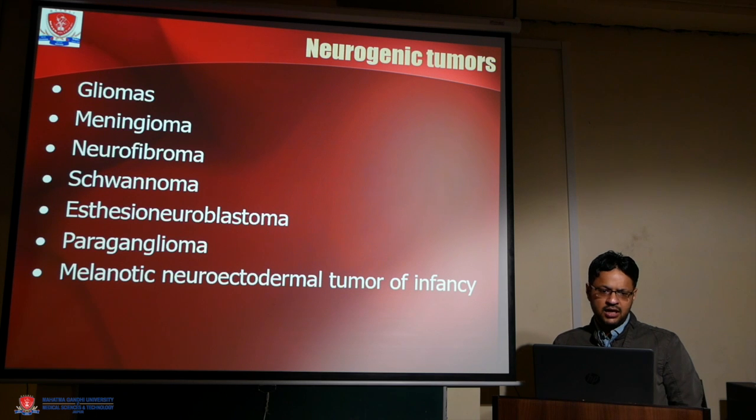Neurogenic tumors include glioma, meningioma, neurofibroma, schwannoma, extension of neuroblastoma, paraganglioma, and melanotic neuroectodermal tumor. These are not primary orbital tumors; they are extensions from nearby structures.